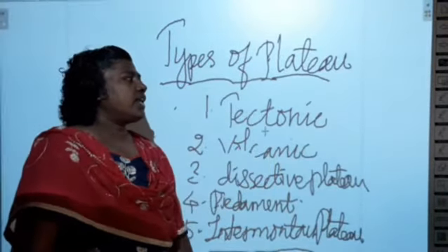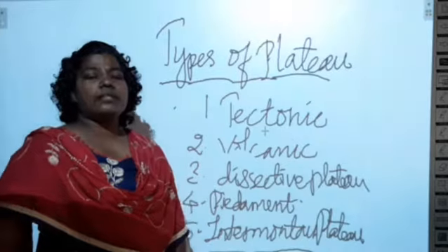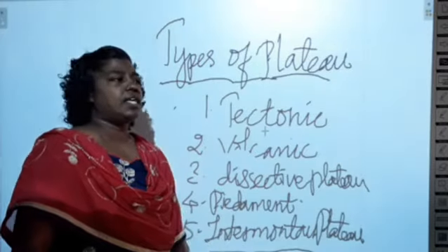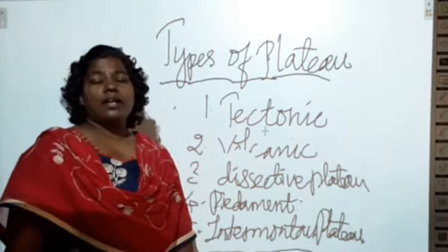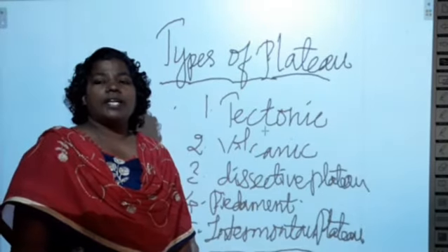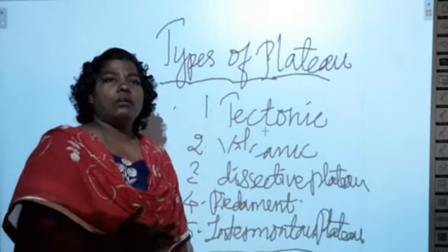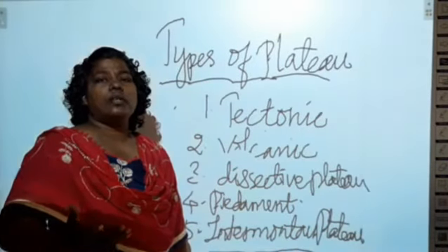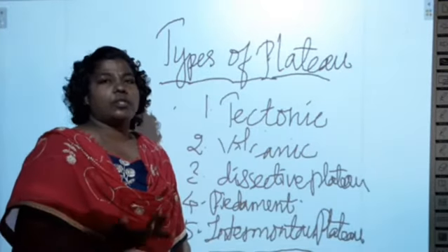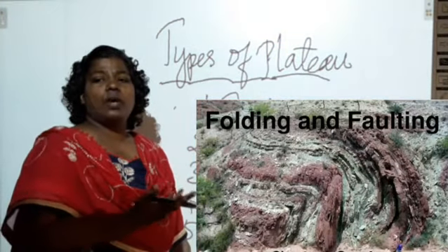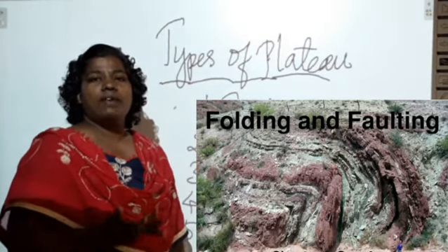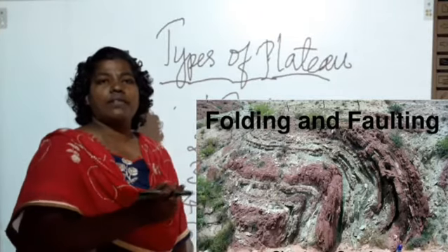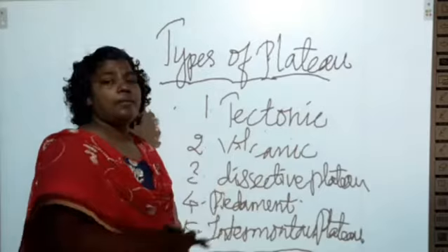Now, what are tectonic plateaus? Tectonic plateaus are formed due to the movement of the tectonic plates. I already told you there is a movement of tectonic plates due to collision. Some of the earth's plates move upwards or are pushed upwards. That is how mountains and volcanoes are formed. So tectonic plateaus are formed because of the movements of the tectonic plates.